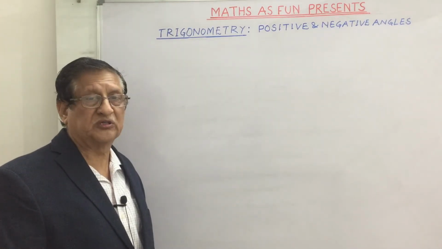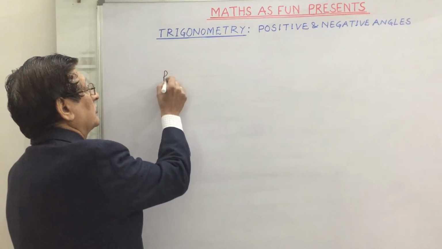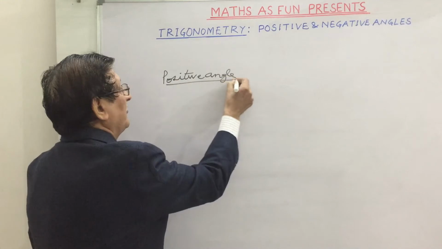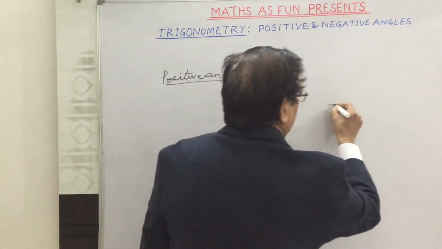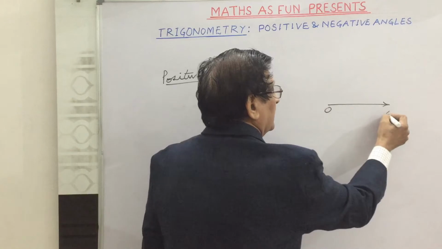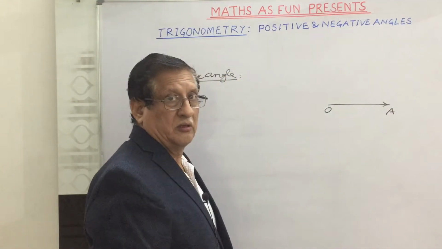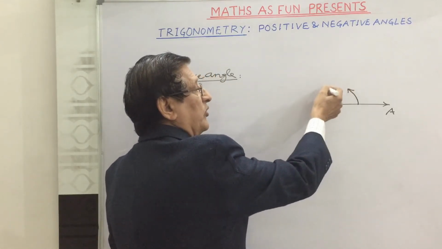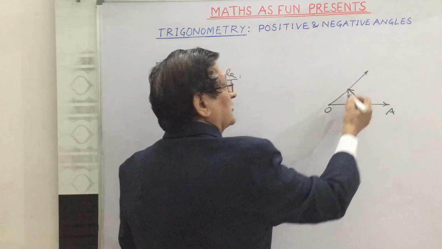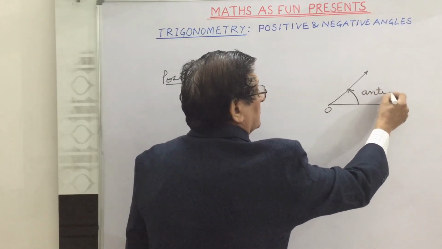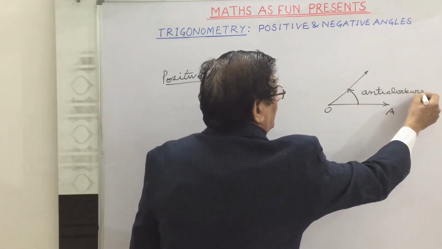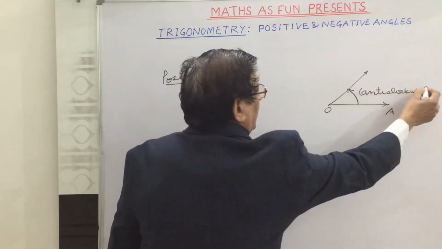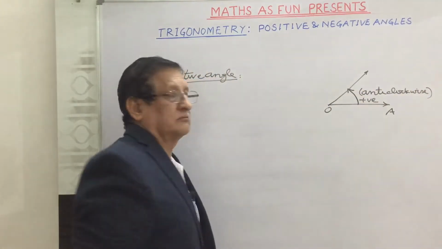Let's learn now about the positive and negative angles. See, we talk about the positive angle. We have already learnt about the revolving line. Suppose this revolving line is starting from here, this is the starting position OA, and it moves in the upwards direction, it means that is anti-clockwise direction. Do we call it anti-clockwise? Anti-clockwise direction. Then the angle which it forms is known as positive angle.